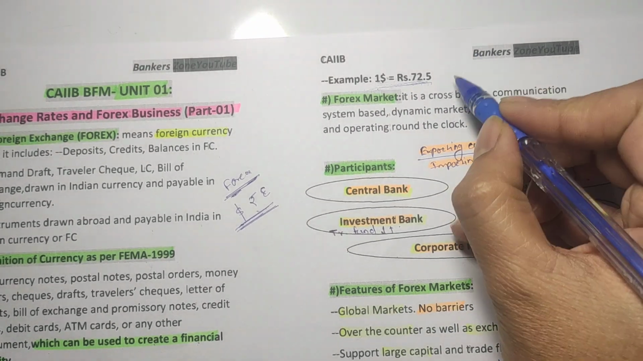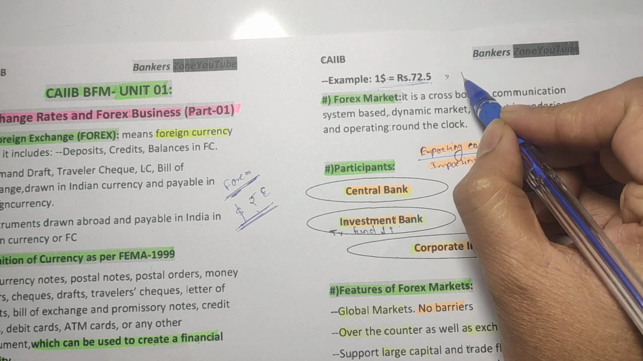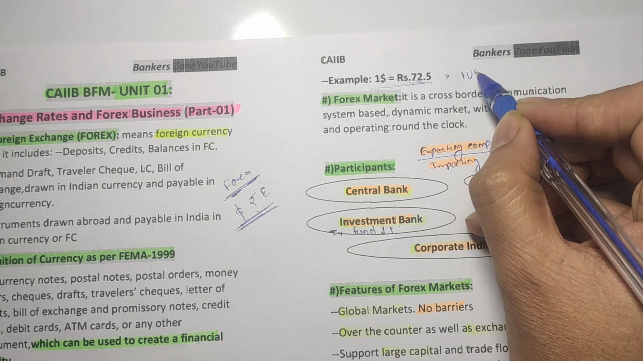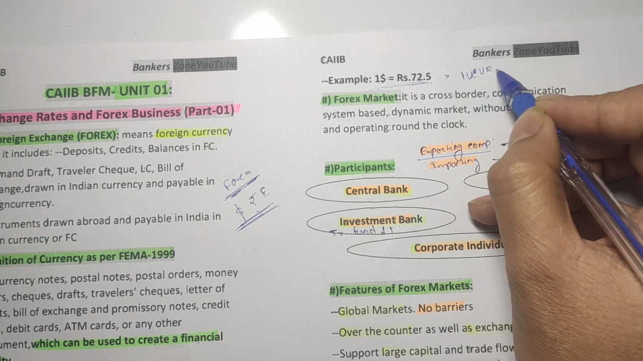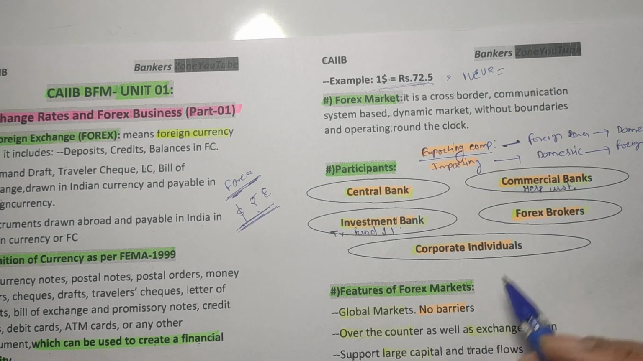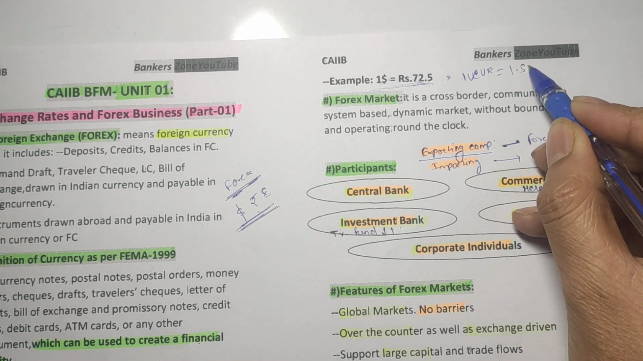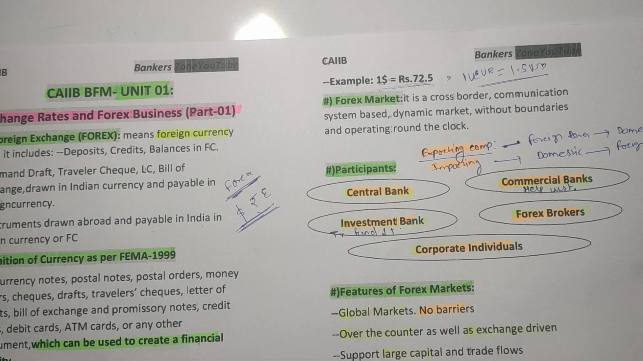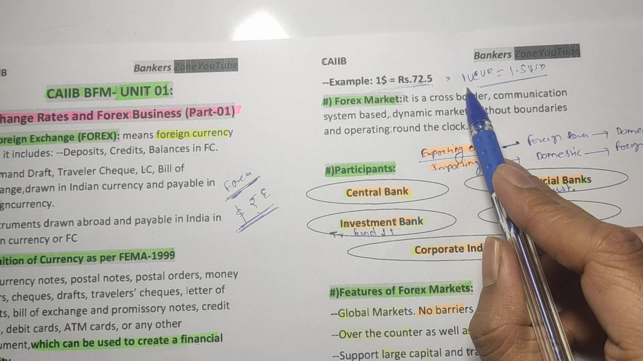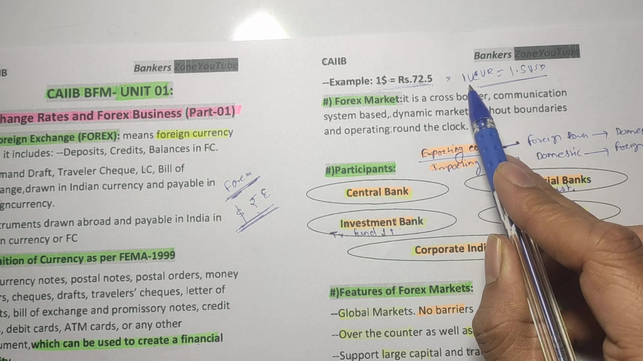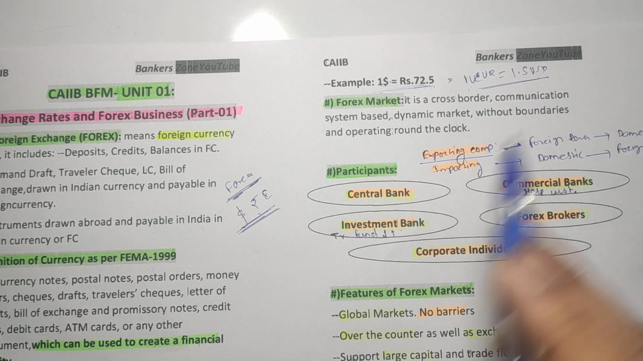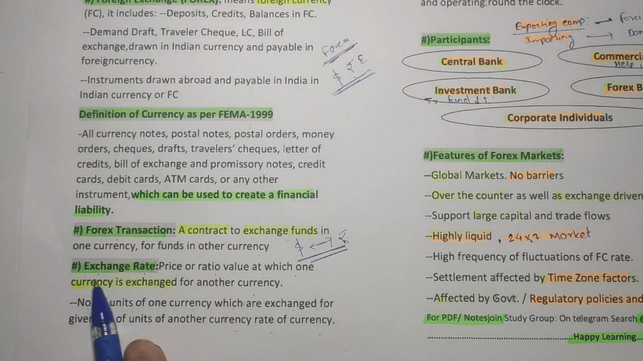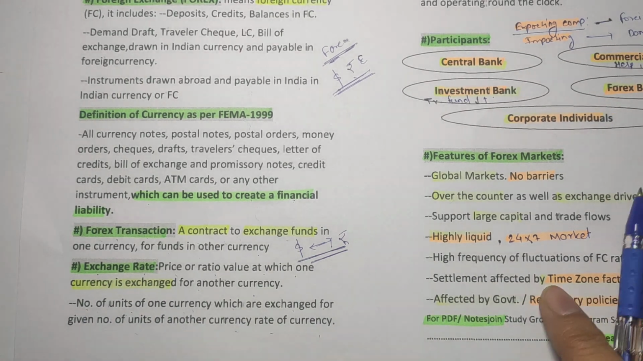Here we can also say, for example, 1 euro is equal to around 1.5 US dollars. It is also the exchange rate. When one currency is fixed, for that one currency, one unit, how many units of the other currency? That is basically your exchange rate. Very simple, very basic.